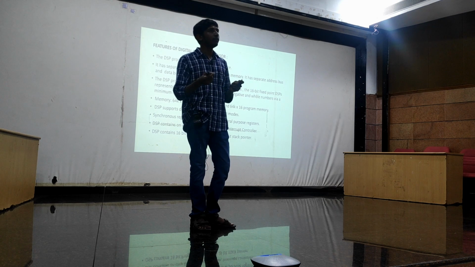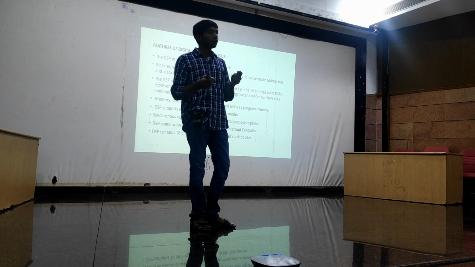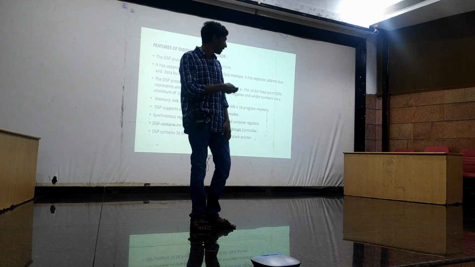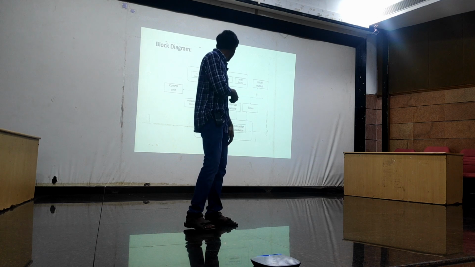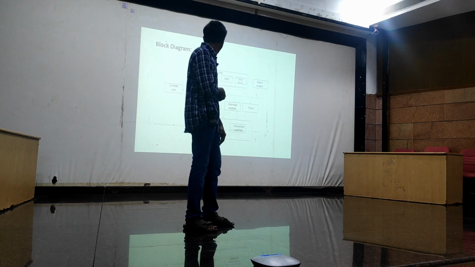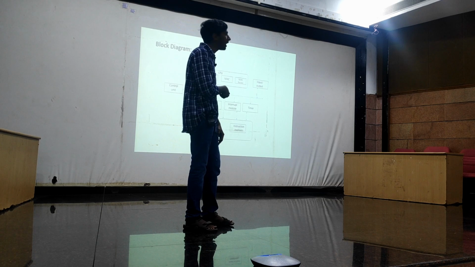But coming to von Neumann architecture, to store both programs and data, we store them in a single memory. If you see here, we kept separate memory for both data and instructions. This is called data memory and this is called instruction memory, or program memory. So this is the Harvard architecture.